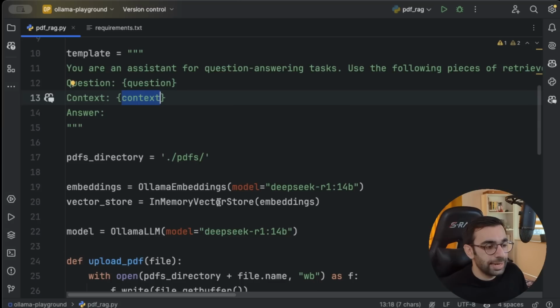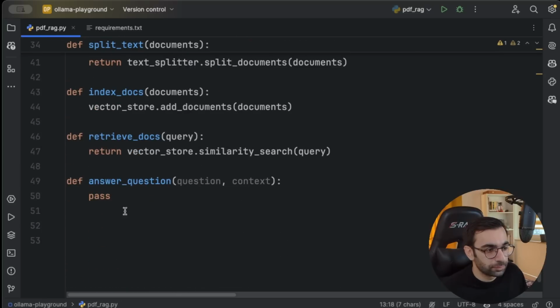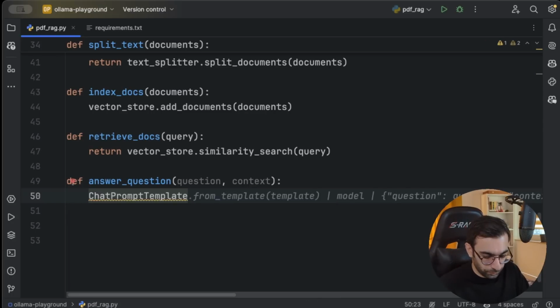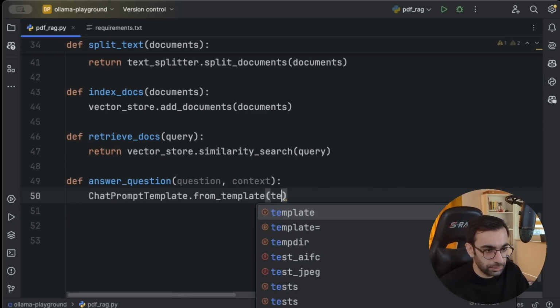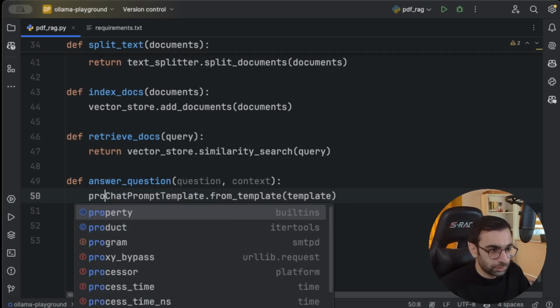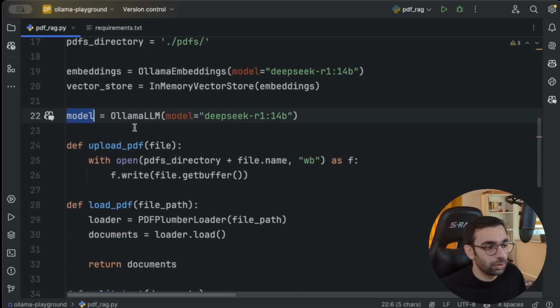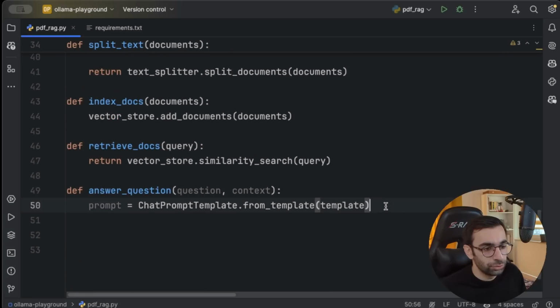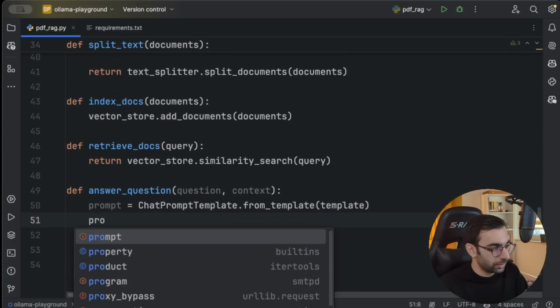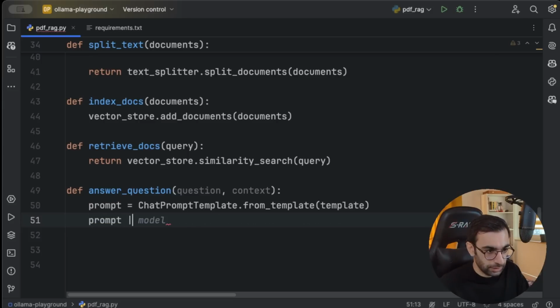So I will use LangChain's chat prompt template, this one, and then create from this template. Now we have a prompt. Then I need to create a chain with my prompt and my model. Notice that I already defined my Ollama model here with the model Deepseek. So I will just do the chaining. It's like prompt and then pipe and then model. This will be our chain.